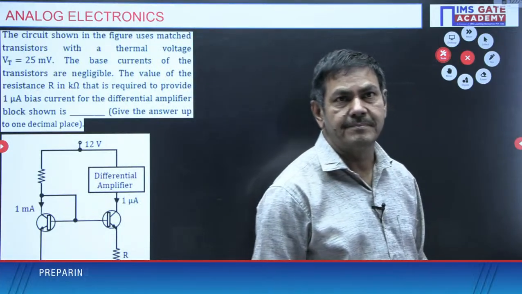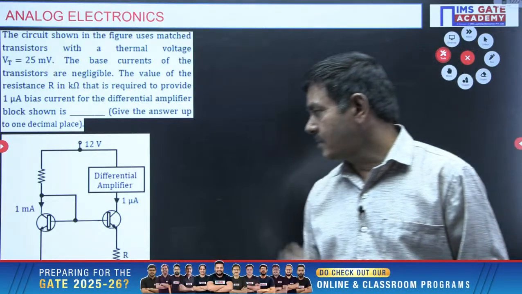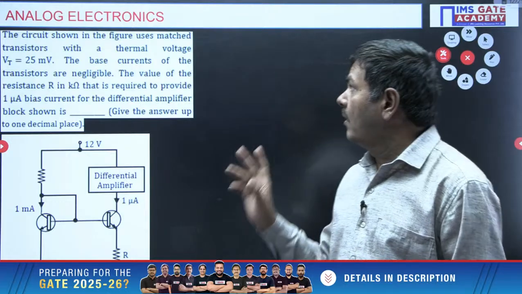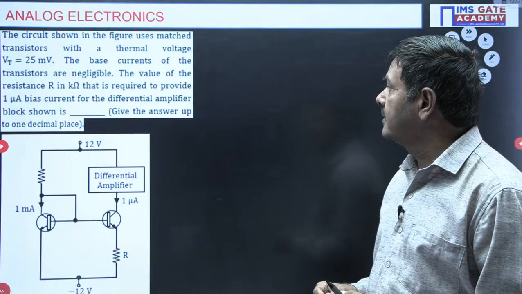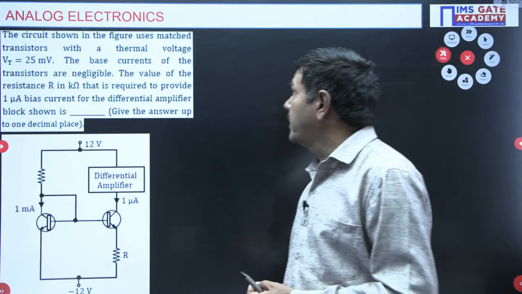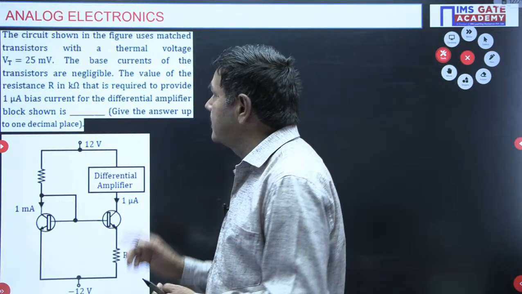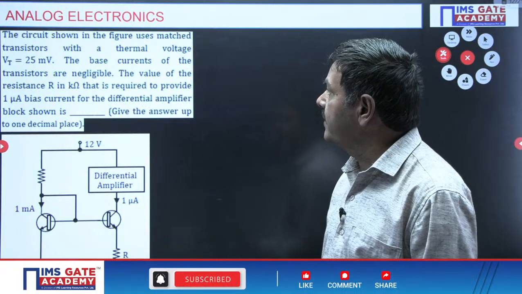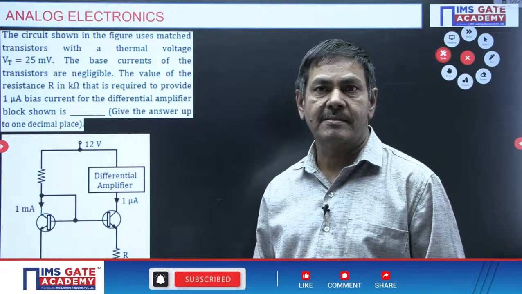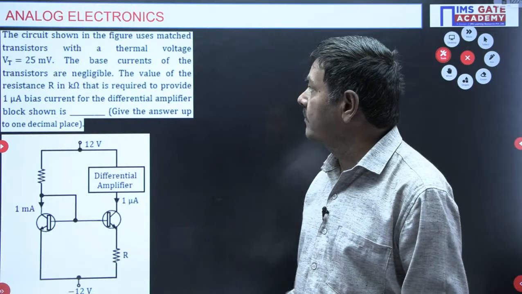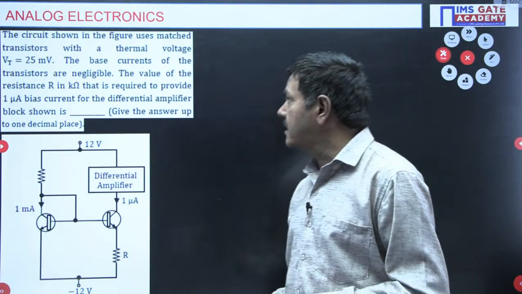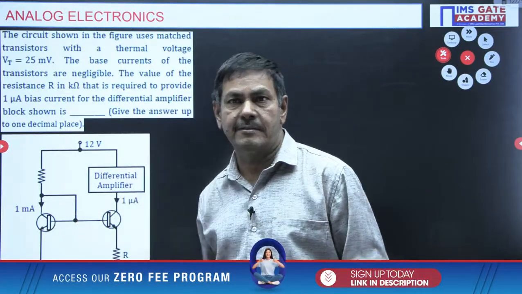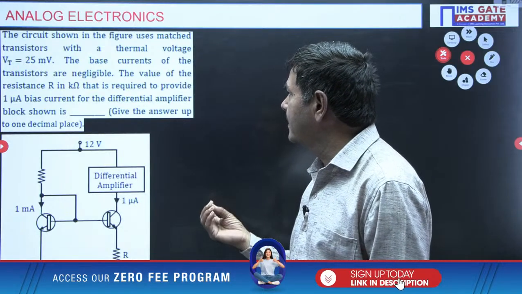It's a good question, and around 2 times the same model question was asked in GATE, I think. How was the question asked here? The circuit shown in the figure uses matched transistors with a thermal voltage Vt equal to 25 millivolts. Thermal equivalent of voltage is given as 25 millivolts. The base currents of the transistors are negligible. Base current of this and this is neglected because it is a small current.